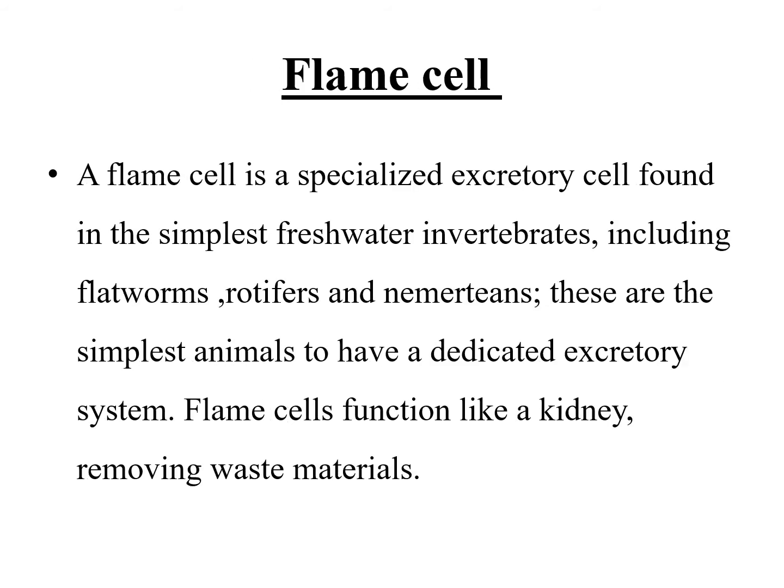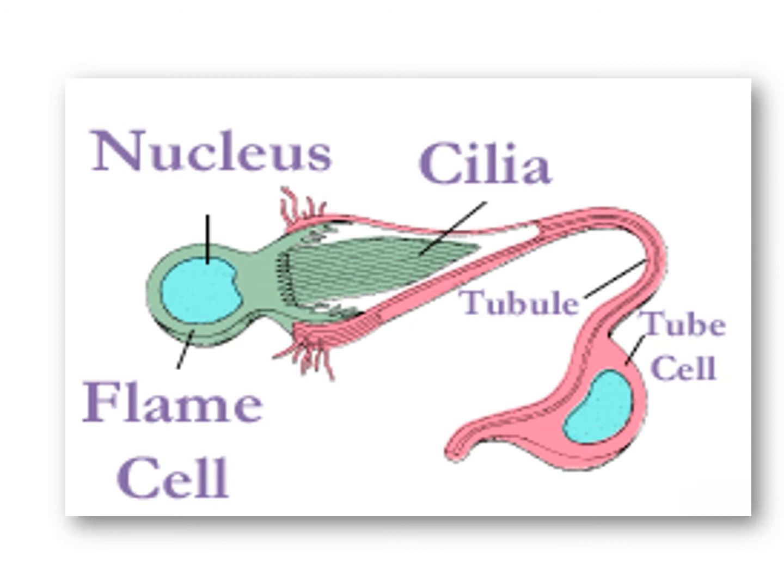Flame cell. A flame cell is a specialized excretory cell found in the simplest freshwater invertebrates, including platyhelminthes, rotifers, and nemerteans. These are the simplest animals to have a dedicated excretory system. Flame cells function like a kidney, removing waste material. Figure of flame cell, or structure of flame cell.